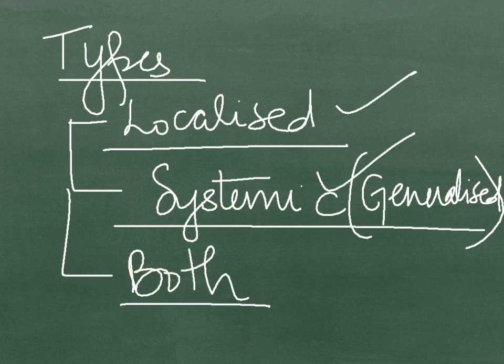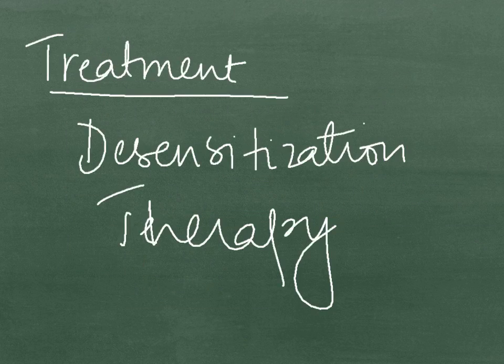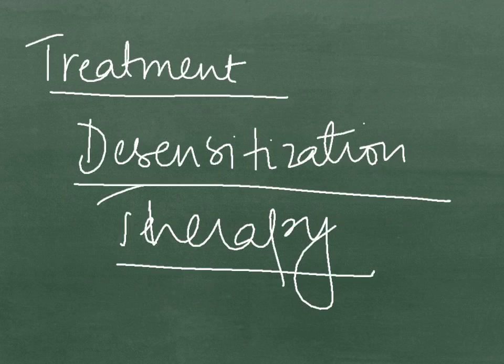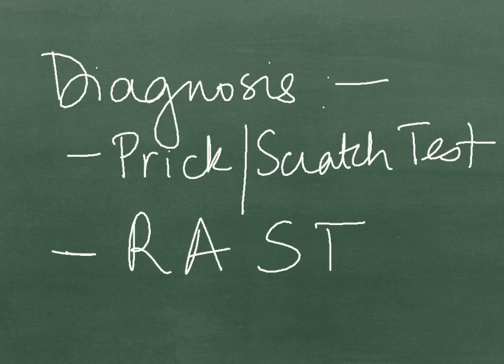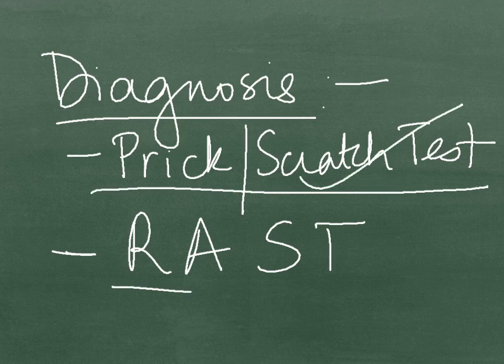Fortunately, we can treat this type of hypersensitivity reaction by desensitization therapy, in which a small amount of allergen is repeatedly given parenterally to the patient, and the patient starts making IgGs against the allergen, which block the allergen from reaching the IgE. We can diagnose this hypersensitivity reaction by either the prick or scratch test and RAST, or radioallergosorbent test.